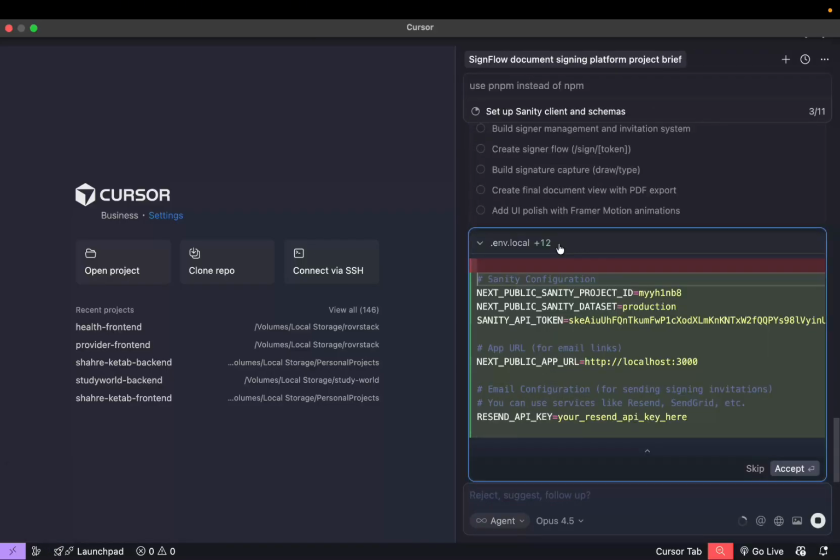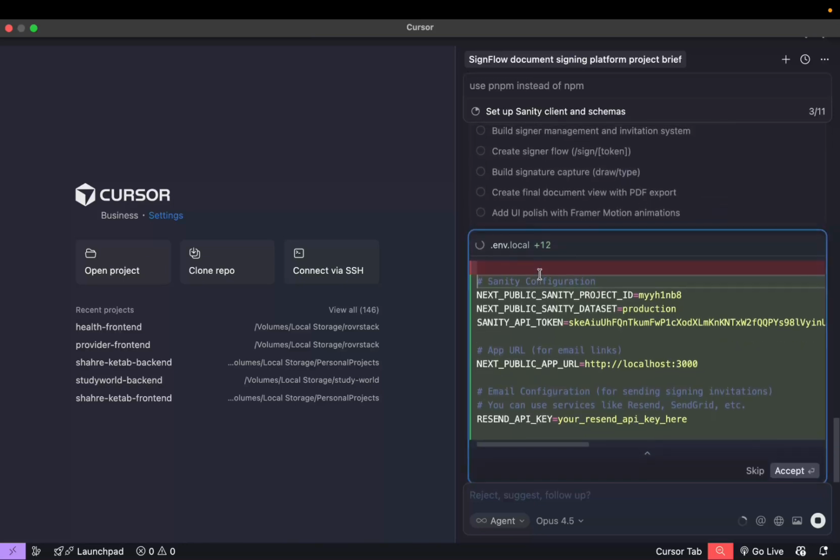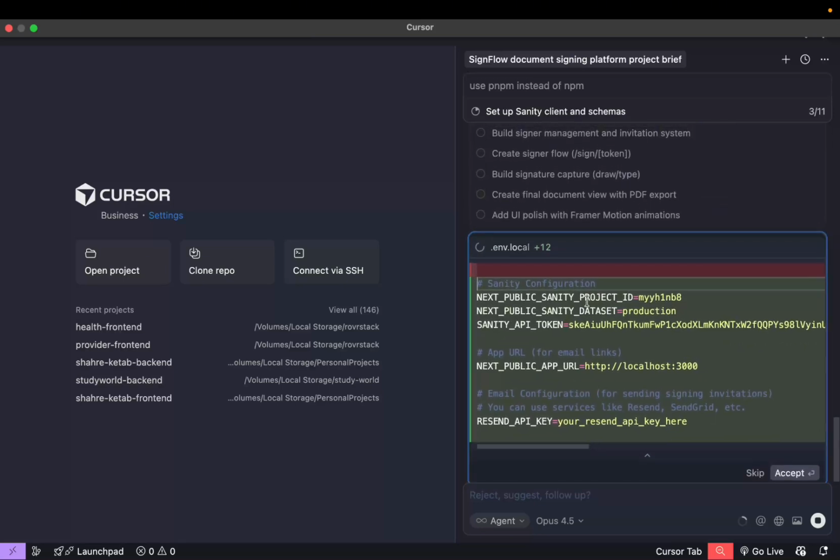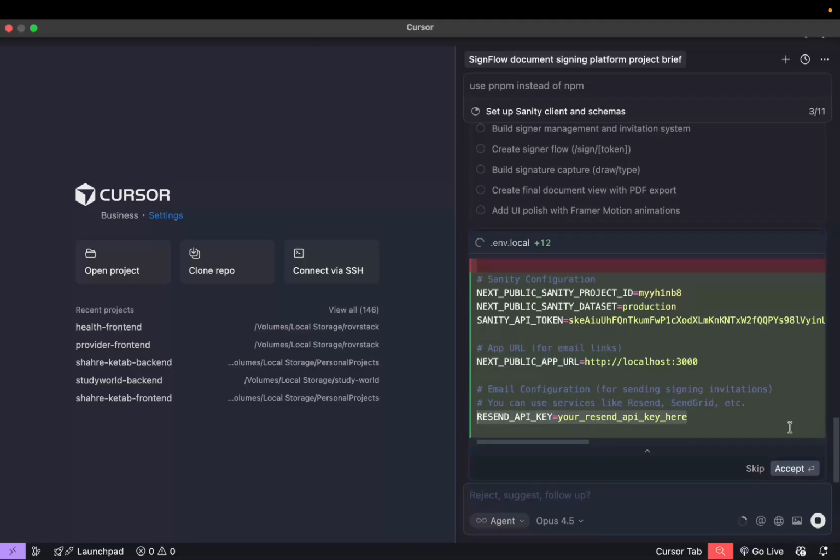Now, as you guys see, it asks for an env, the entered information. It collects that into an env.local file. And you guys see that these are for Sanity configuration. It added this production itself. And then we have this public URL for email, it says. And then we have this Resend API key. It has already chosen Resend itself.